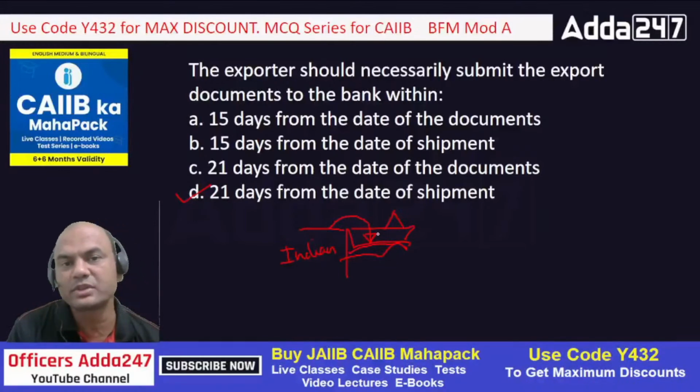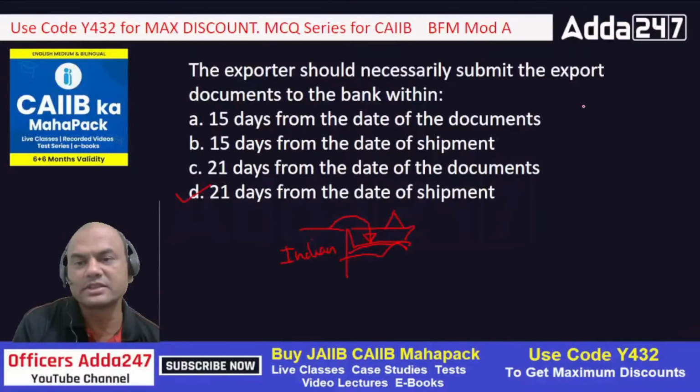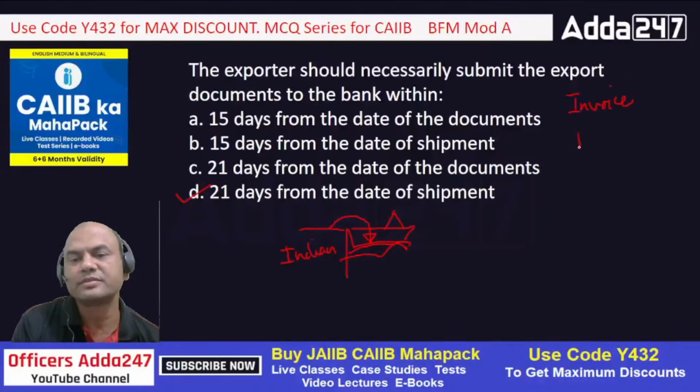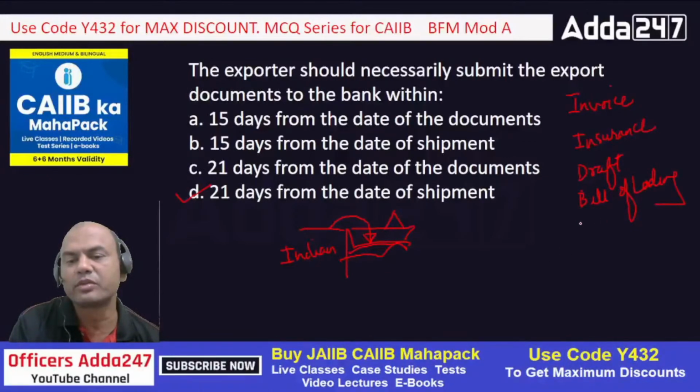These documents means which documents? Let me write it over here. First, invoice. I have covered this many times. Second, insurance. Third, draft. Draft means bill of exchange. Fourth, BL, bill of lading, which is the ship's document. Fifth one is packing list.